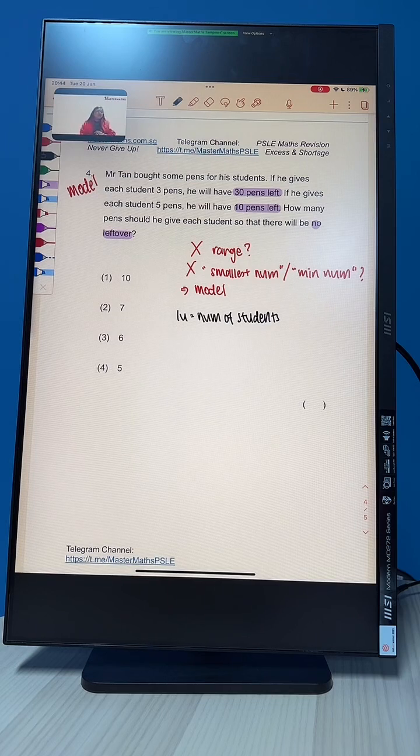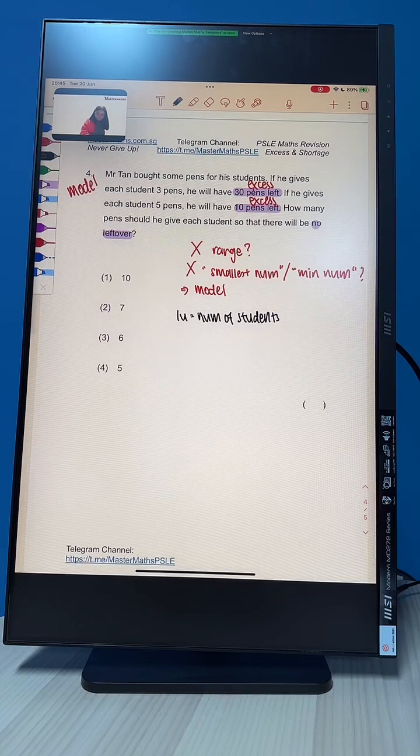The model is going to look a little bit different from what we have seen earlier because this time around it is not a shortage but an excess. We have an excess scenario, so we are going to draw the model such that it reflects this. Excess means we have some left over.